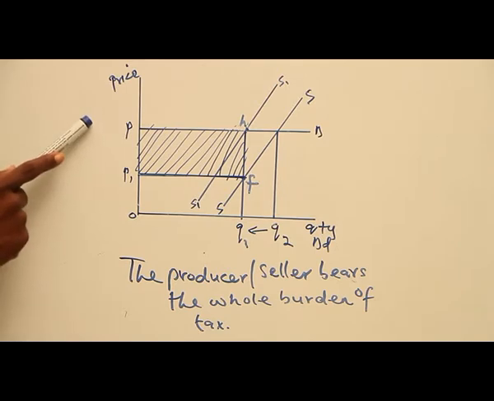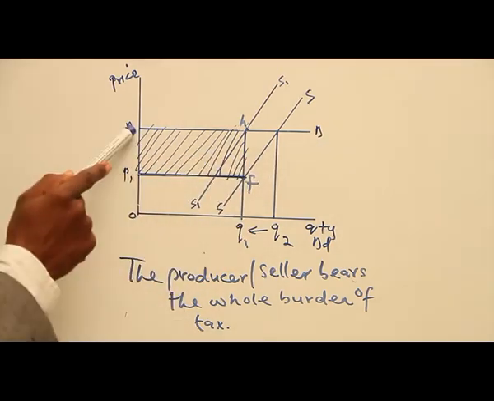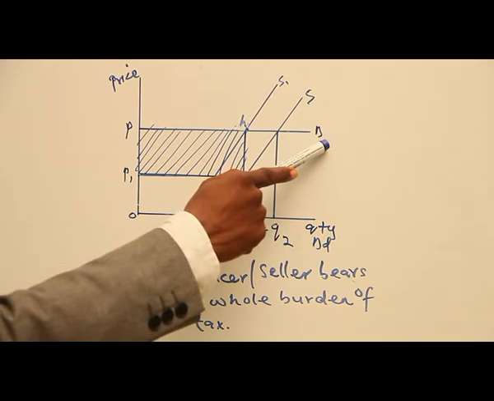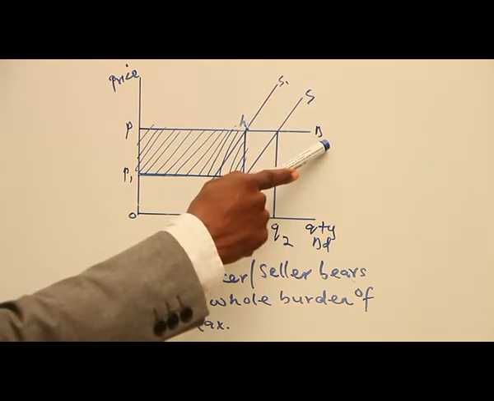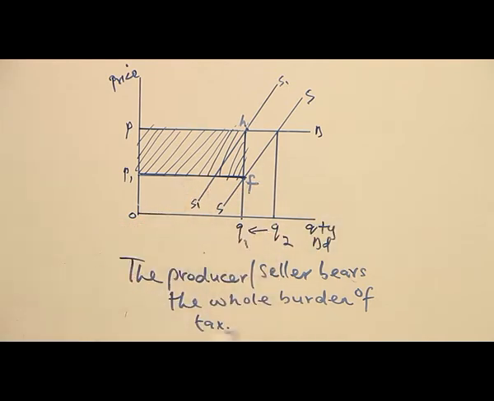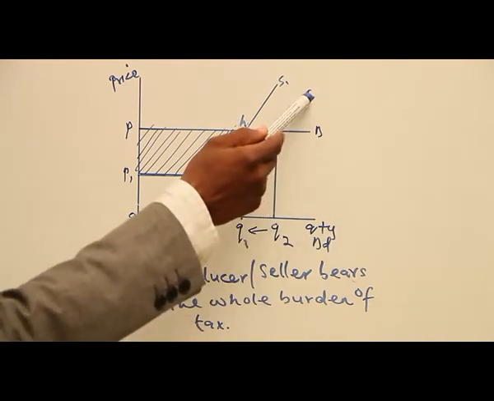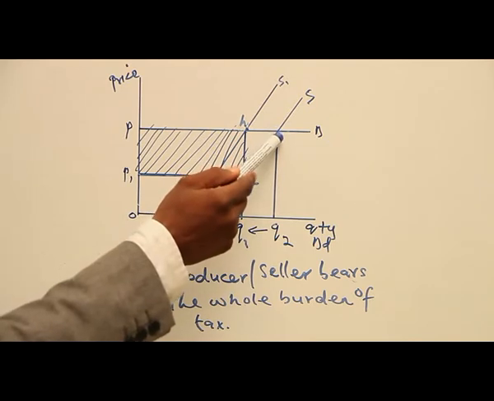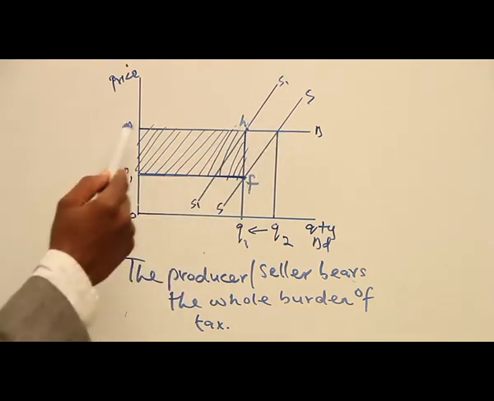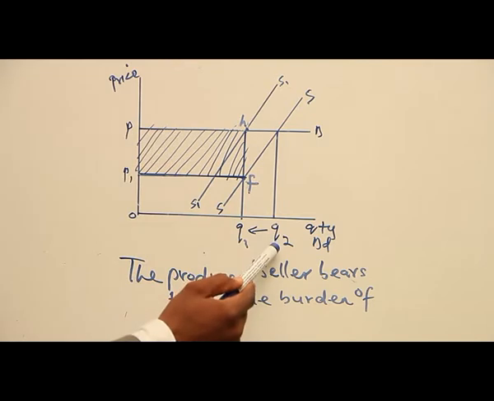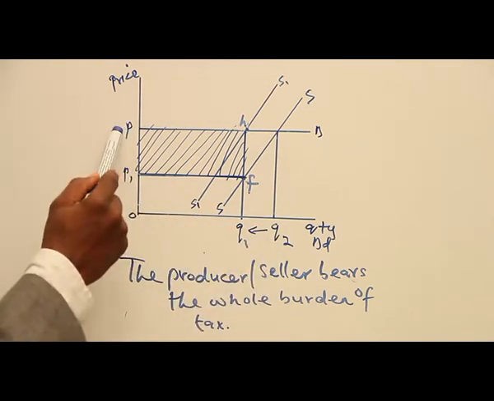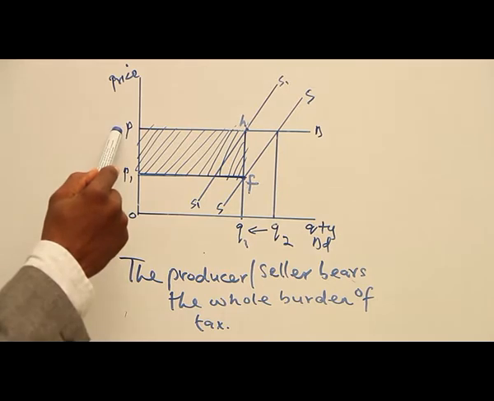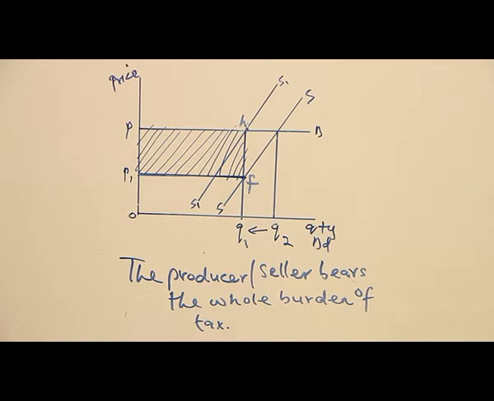Now, under the first one, this is our demand curve. PD is the demand curve, because we said perfectly elastic demand indicates that the price is constant, but quantity demanded is changing. Now, we have QD, we have SS. At this point, there is equilibrium, where the equilibrium price is P and the equilibrium quantity is Q2. Now, the tax that government imposes on goods is going to lead to a decrease in supply.